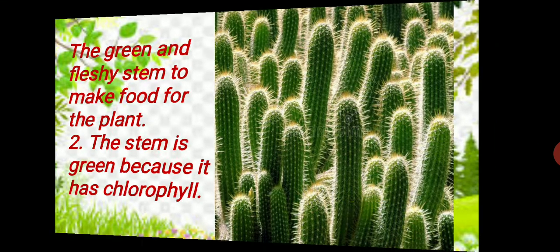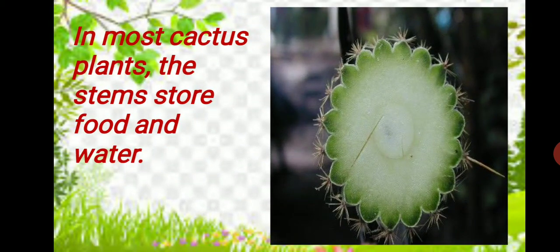Clear? Now, as we are talking about stem, just take a look at the stem from inside. As you can see, it is very fleshy. Why? Because it is storing food and water for the plant, and for the whole year the plant depends on this food and water whenever the rain is not coming.